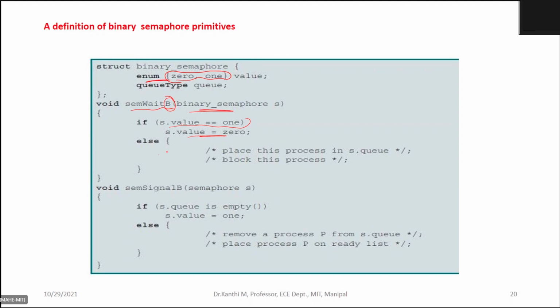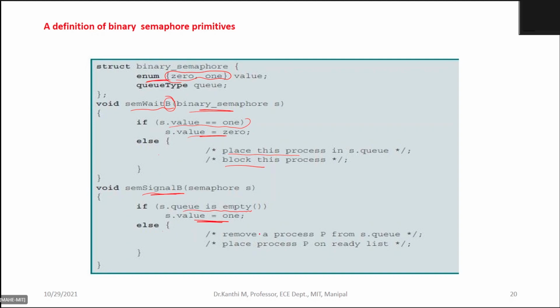Okay. Else, place this process in a queue, block the process. If it is not 1, it means there is no semaphore available. Please recall the state diagram which I have shown, and say you have sem signal. In sem signal, as you know, you check the sem value. If it is 0, you make it 1.